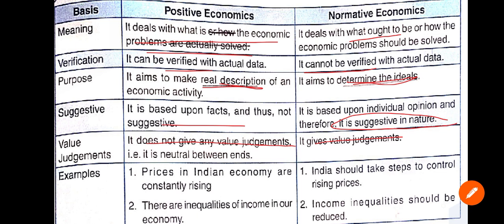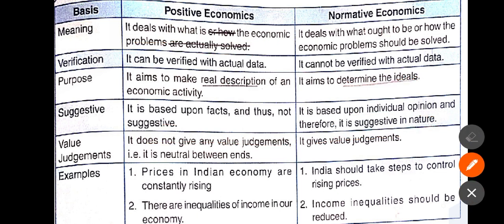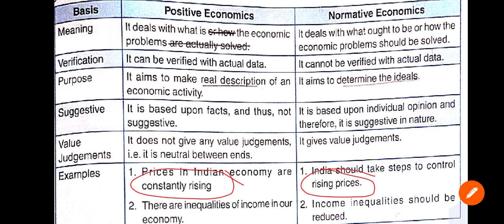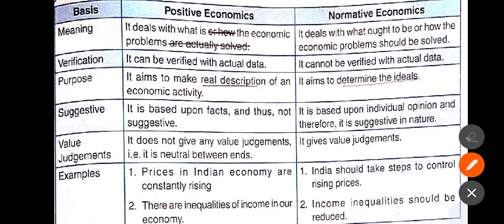I'm going to give you some examples. For example, prices in the Indian economy are constantly rising. It is positive economics. But India should take steps to control the rising prices is normative economics. Second example, there are inequalities of income in our economy. That is a fact. That is not suggestive. That is verified with actual data. So it's positive economics. But income inequalities should be reduced. So it is suggestive in nature, a judgment, individual opinion, and cannot be verified because it is what ought to be. I hope you understand.